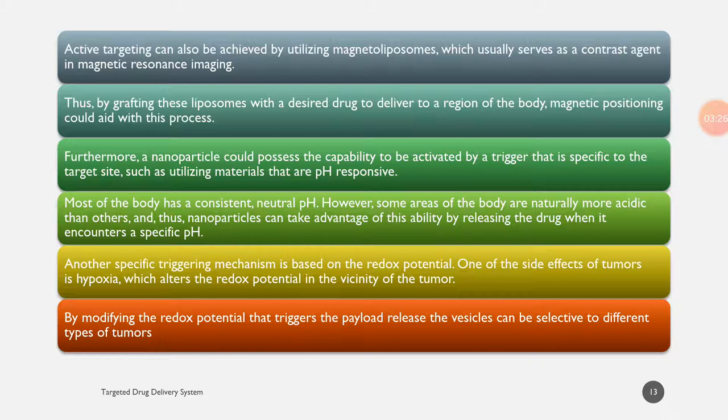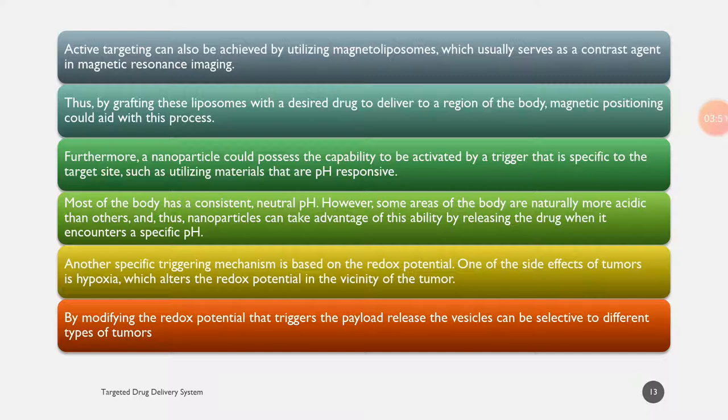Furthermore, a nanoparticle could possess the capability to be activated by a trigger that is specific to the target site, such as utilizing materials that are pH responsive. Most of the body has a consistent neutral pH. However, some areas of the body are naturally more acidic than others, and thus nanoparticles can take advantage of the stability by releasing the drug when it encounters a specific pH.